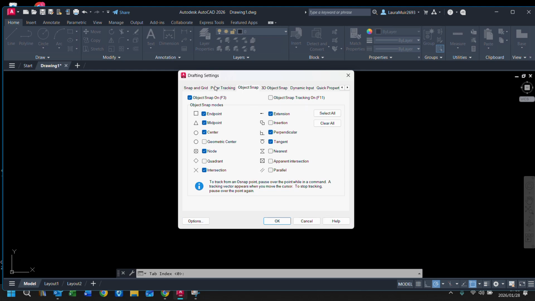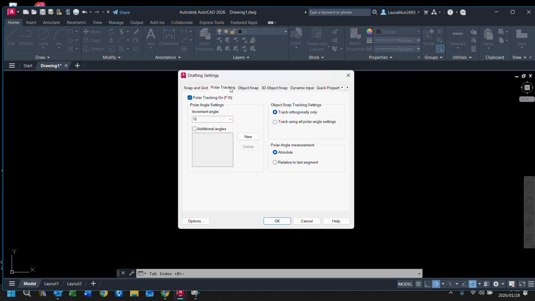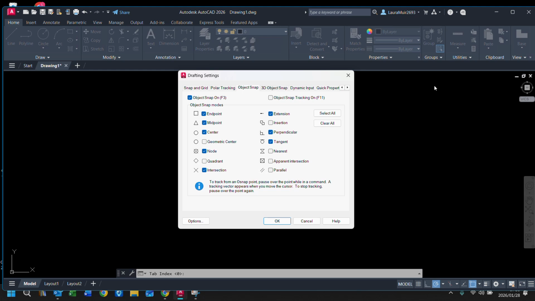If you've opened this here, that should be there. Polar tracking is on. Object snap, that's all you need to worry about. So have you got all those clicked? I'll leave it up for a minute.